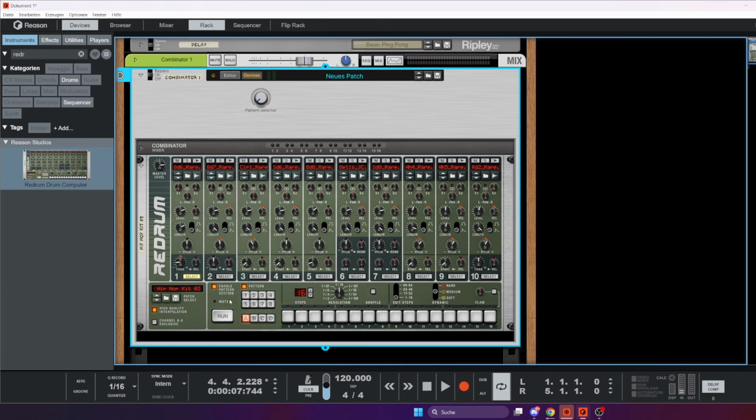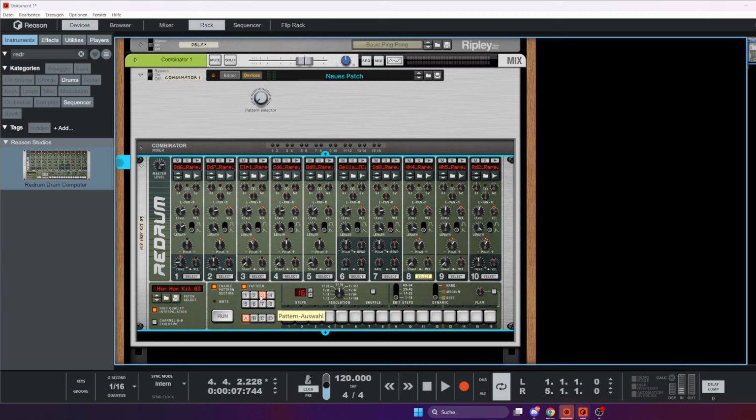So let's program something. We start very simple. We're using the hi-hat, and maybe let's draw something very simple like that. On pattern 2, we try to improve on that. So we just randomly choose the pattern we like.